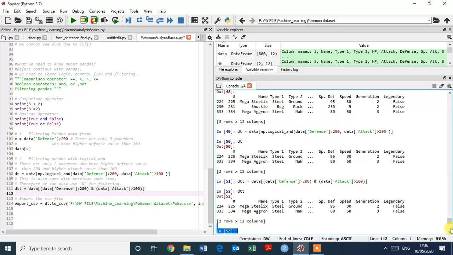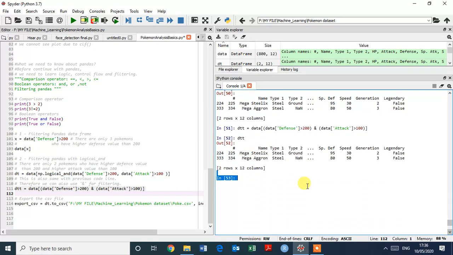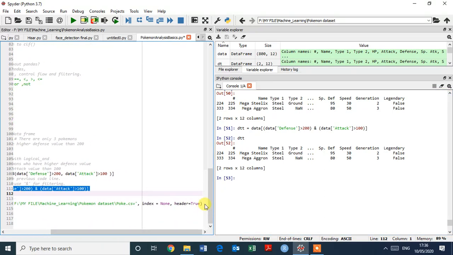Okay, and now let's go ahead. So how to export the CSV files. This is the most interesting topic, how to export the CSV file, a mostly asked question in interviews. So this is the easy syntax, to_csv, as I have given a path already.